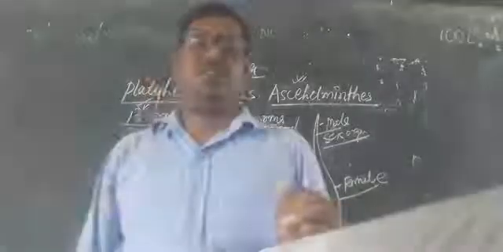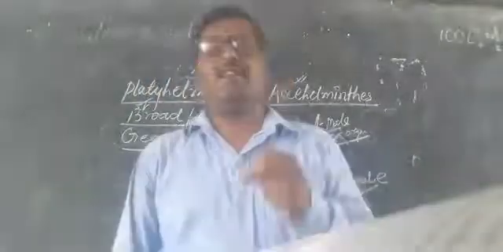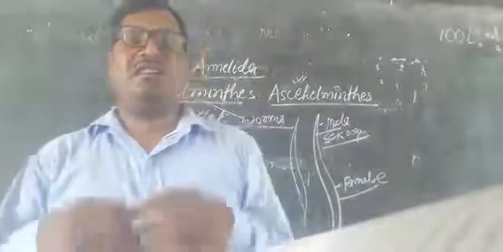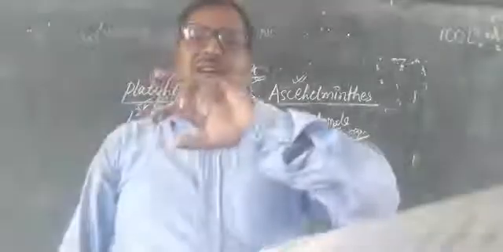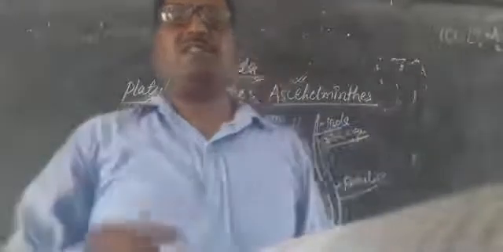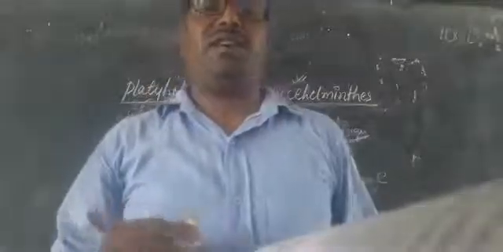Now another phylum, that is Annelida. Annelida, as its name tells. Why is its name Annelida? Because they have an annulus, a ring-like structure on their body surface. That's why they are called annelids.